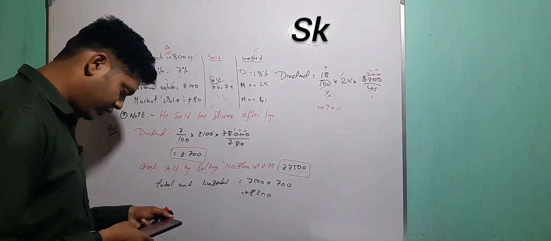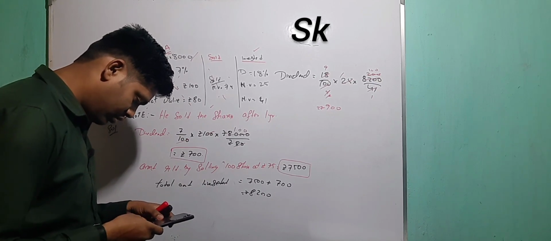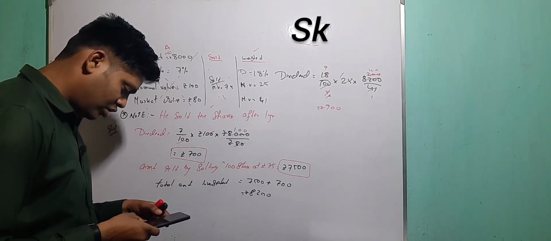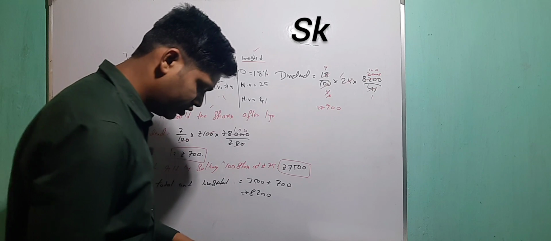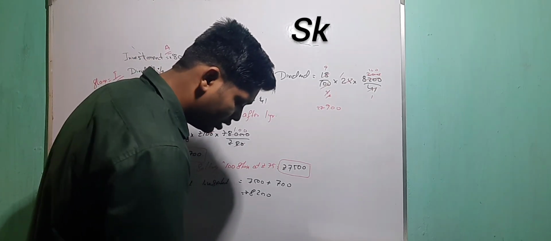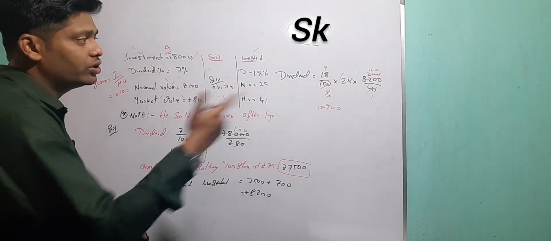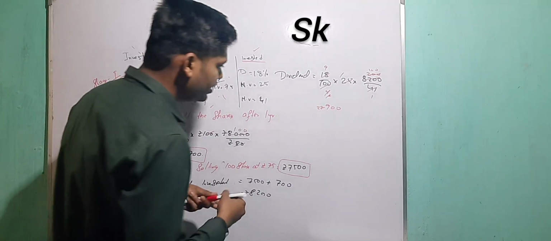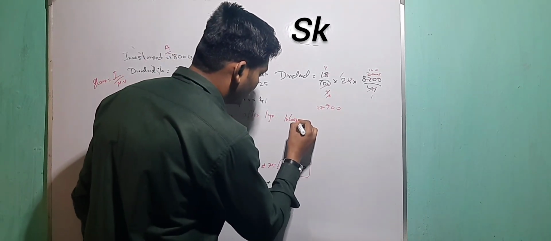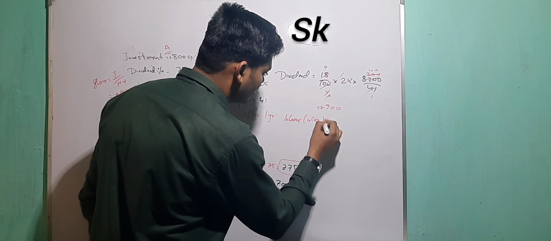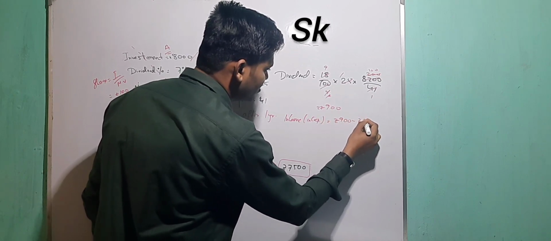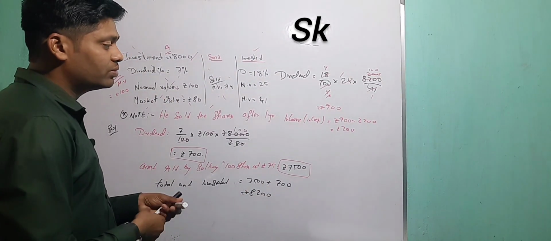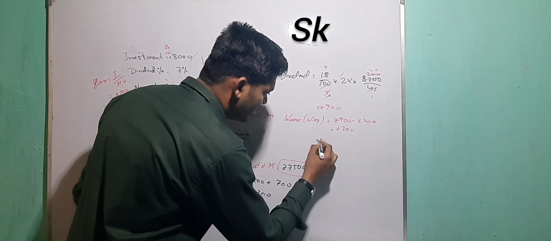Next, they are asking to find the percentage increase in the return on his original investment. How much percentage increase in the income was there? Percentage increase means income by investment into 100. The formula is already explained. How much is the increase in income? Rupees 900 minus rupees 700, so it will be rupees 200 is the increase in income. So what was the original investment, sir? 8,000.